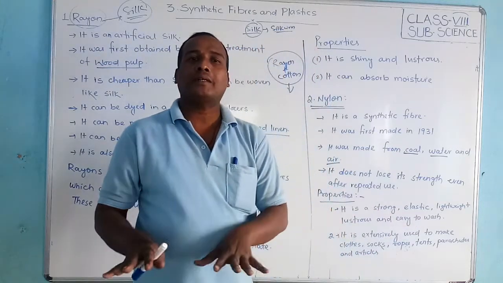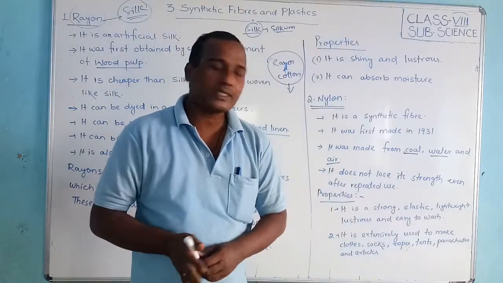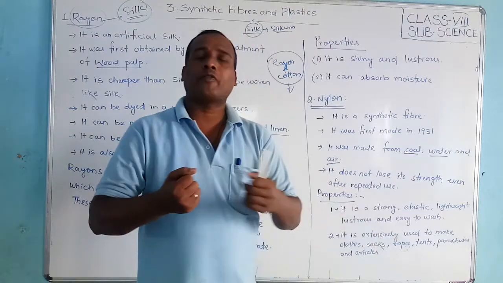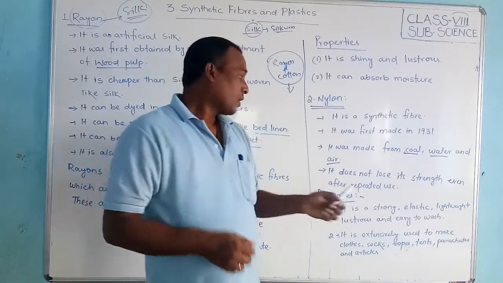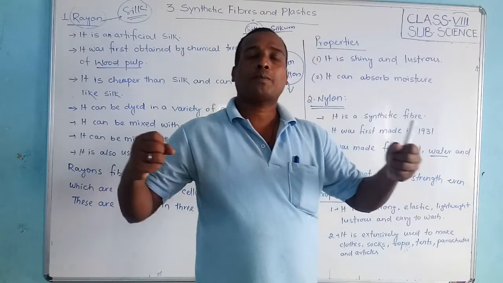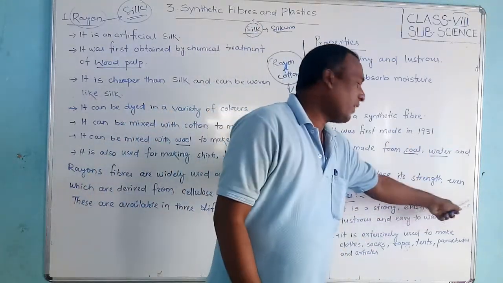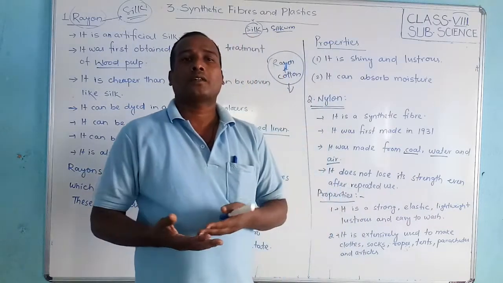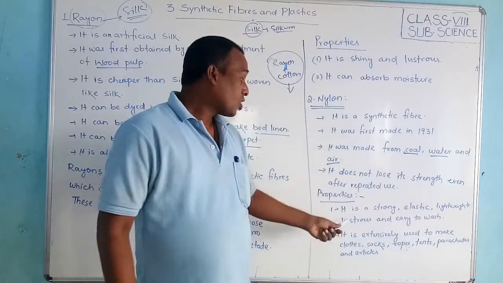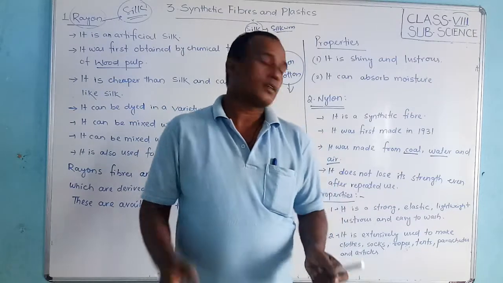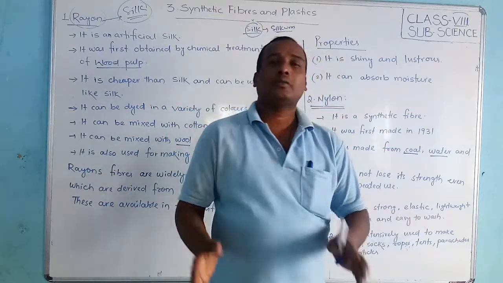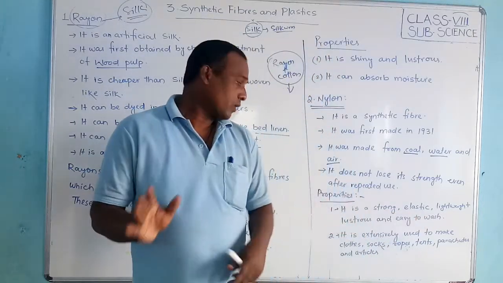What are the properties? It is very strong, we cannot tear it. It is elastic, like rubber. Lightweight means less weight. Lustrous means it is shining. And easy to wash, it is very easy and comfortable to wash.